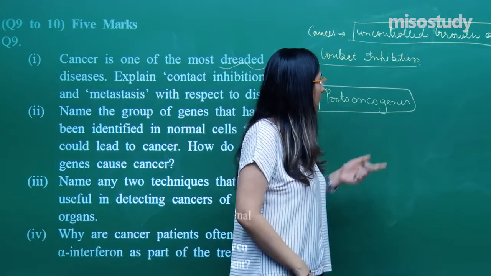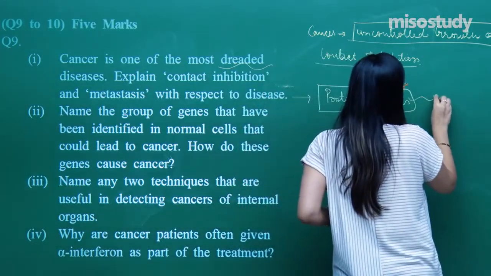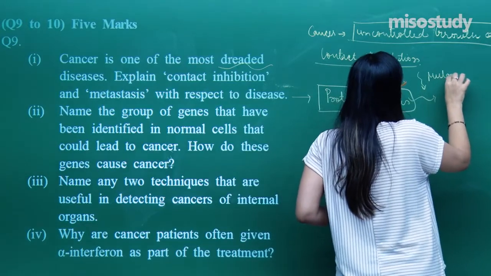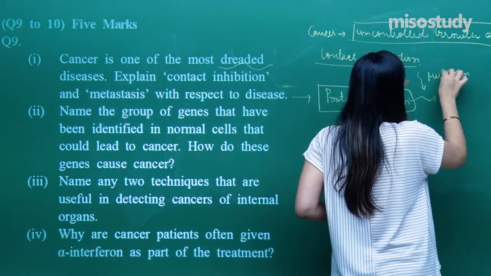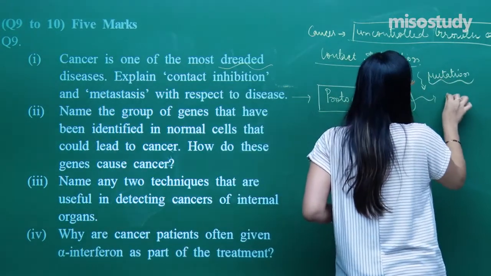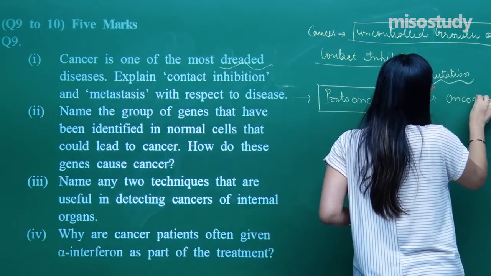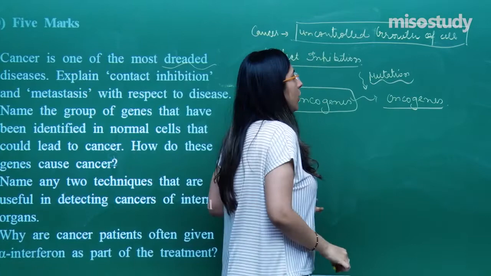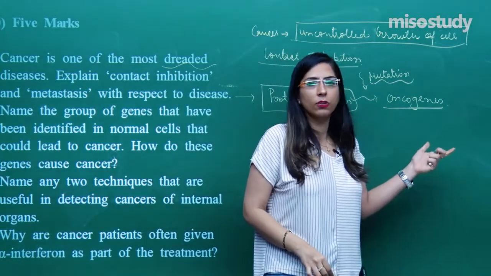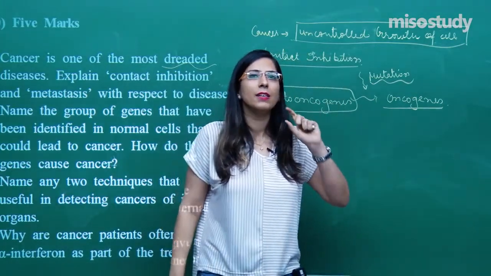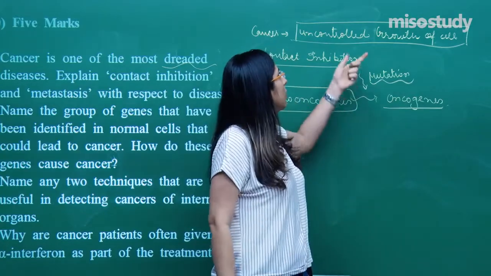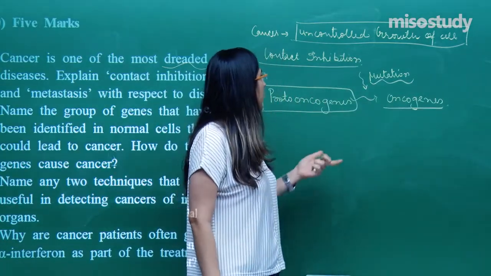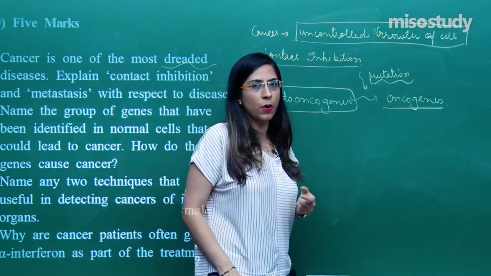There is a gain of function in these because of a process which we all know, that is mutation. Some mutation happened due to which the proto-oncogenes are converted into oncogenes. This is called a gain of function, due to which the cell will not undergo apoptosis. Instead, it will show uncontrolled growth. This is one of the properties for which the oncogenes are responsible.